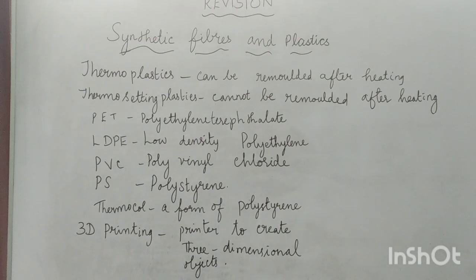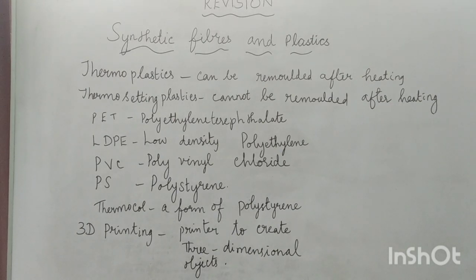Then HDPE. What do you mean by HDPE? HDPE means high density polyethylene. What are the uses of HDPE? It is used for making containers of strong and corrosive household and industrial chemicals such as bleaches and acids. That is, to store the acids and bleaches we are utilizing HDPE.